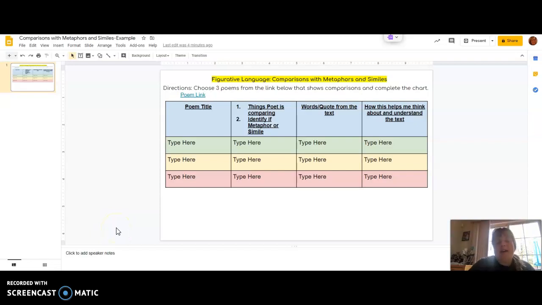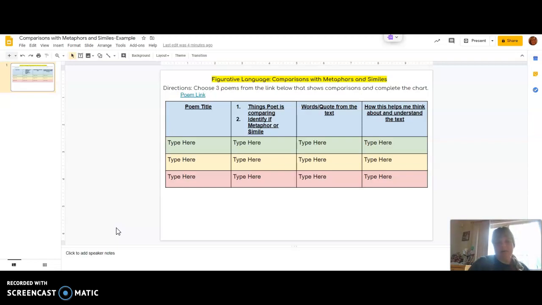Hello, third graders. So today what we're going to be doing is you are going to find a poem and you are going to find a metaphor or simile within the poem and then give us evidence as to whether that poem shows a metaphor or a simile. And then you are going to give us evidence to support it and then explain how that metaphor or simile helped you better understand the text.